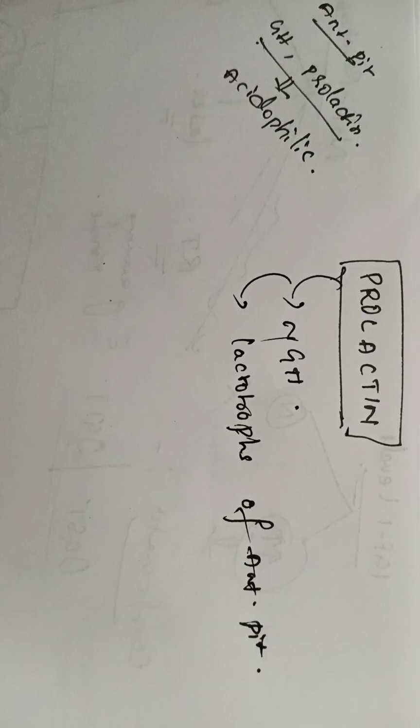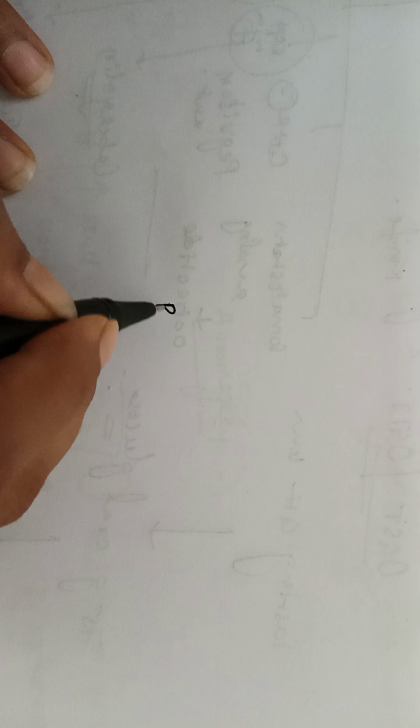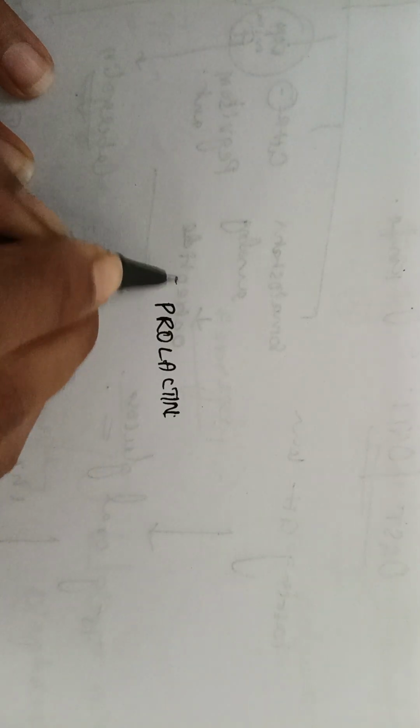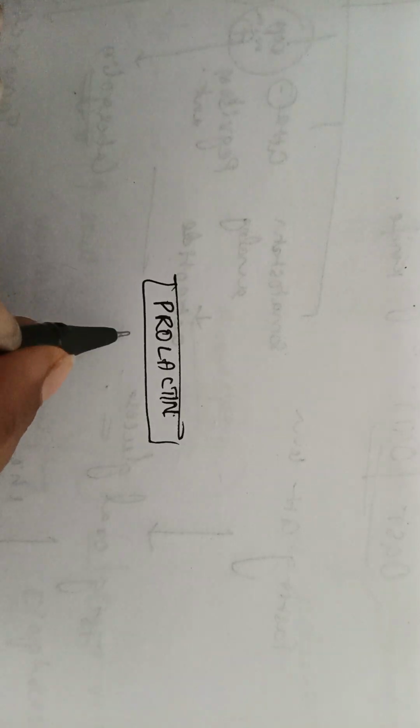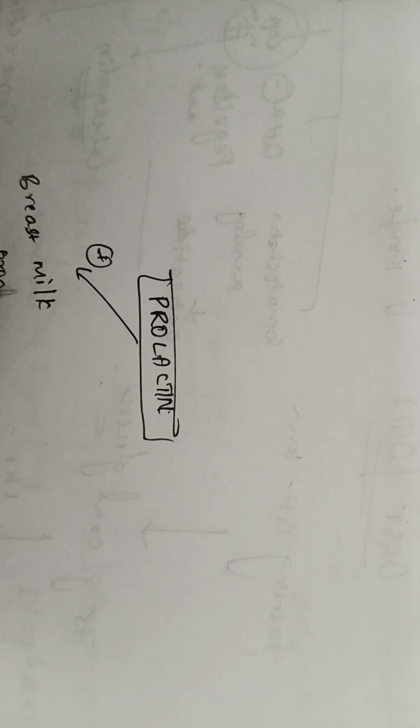Okay. So now let us talk about the functions of prolactin. So this is the prolactin. Now what are the functions of prolactin? One, you know already, breastfeeding. That is breast milk production.